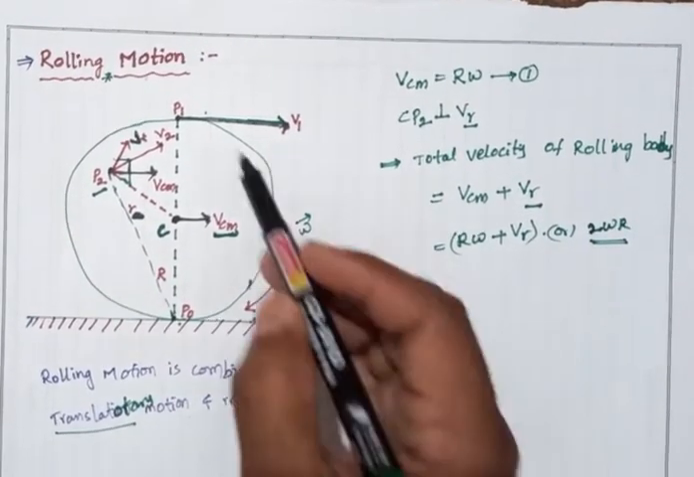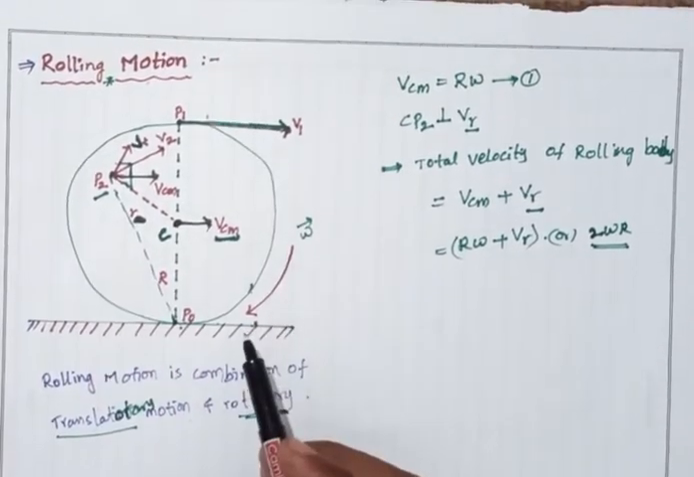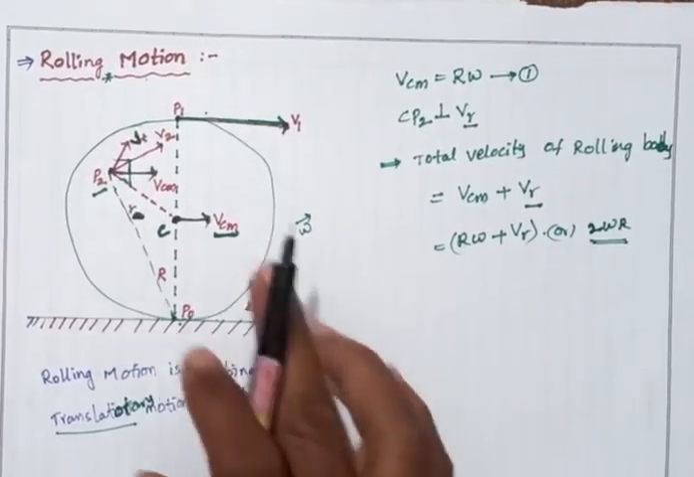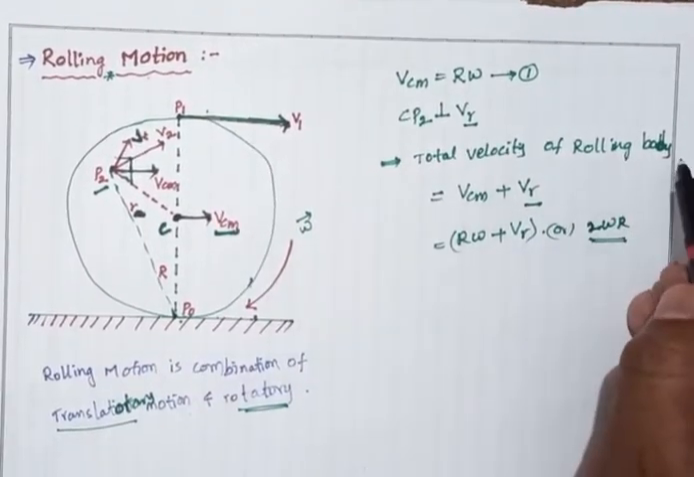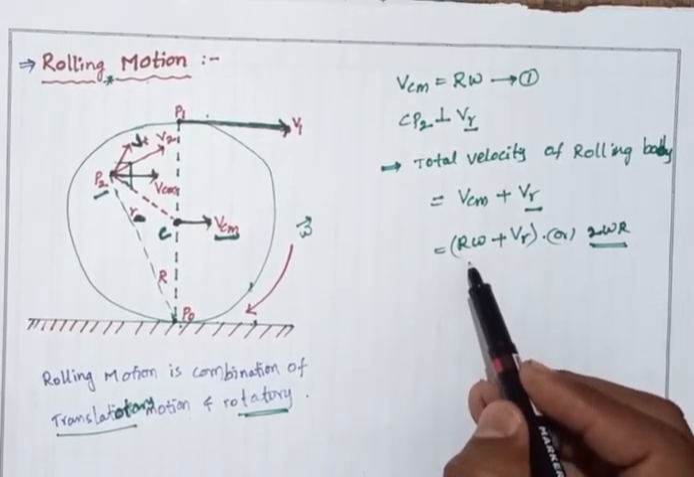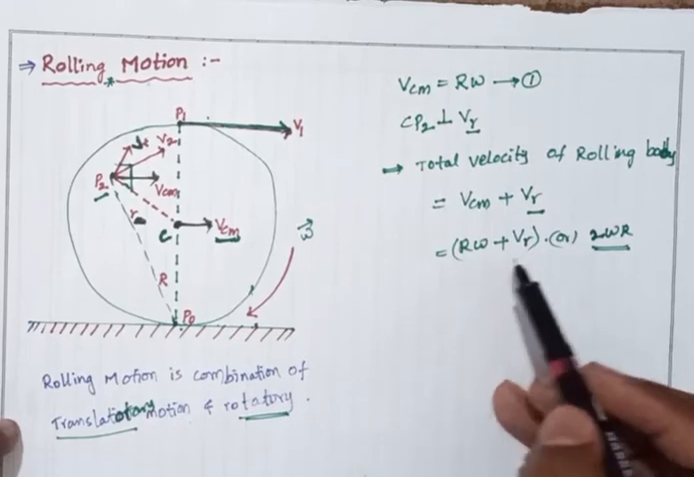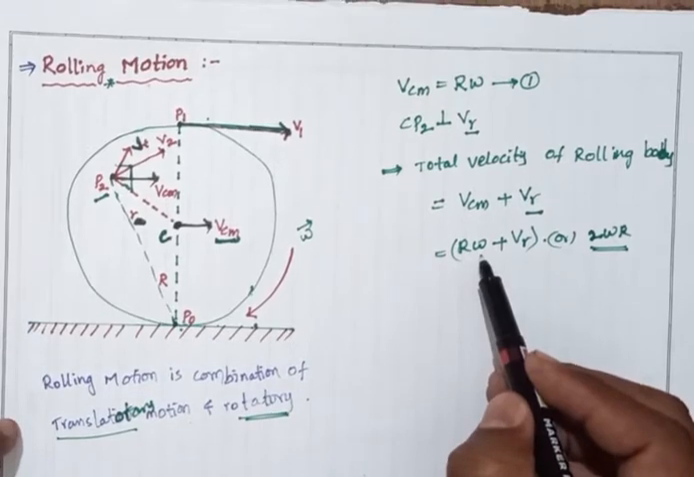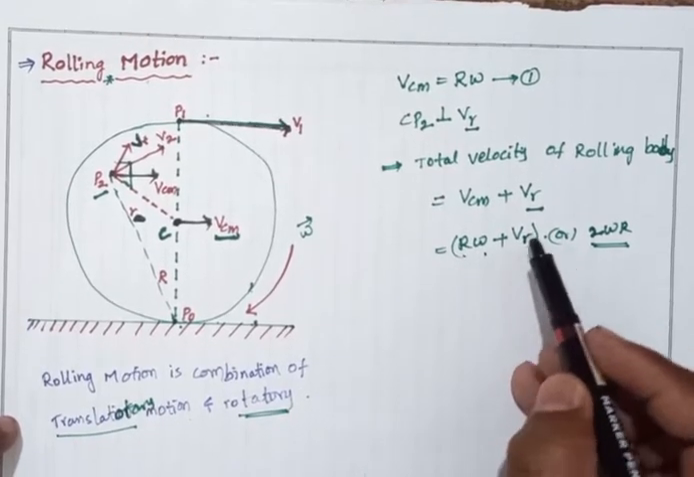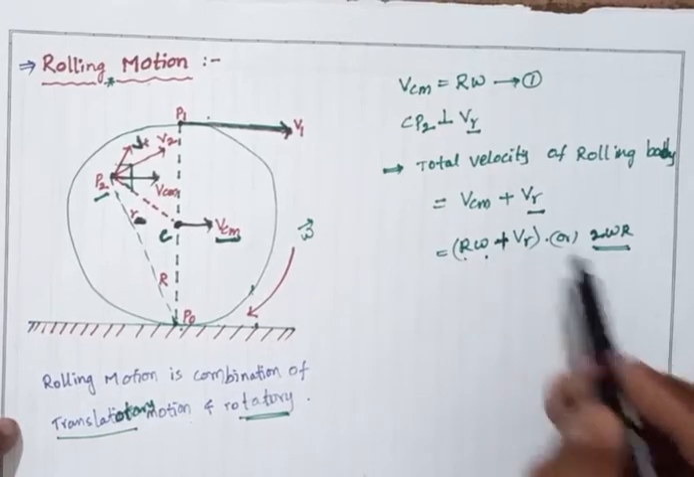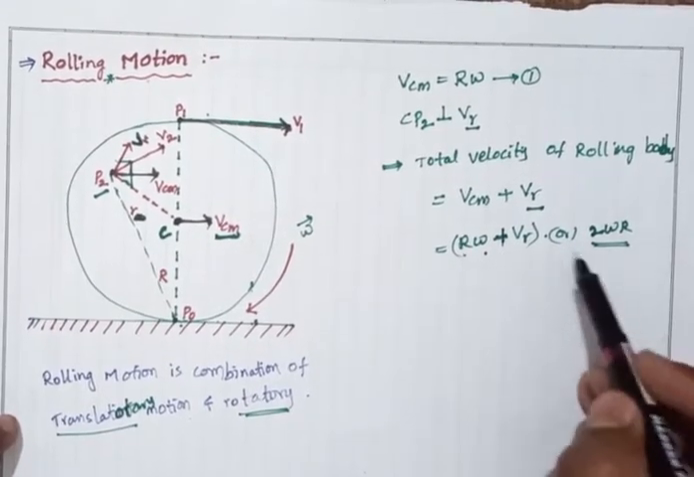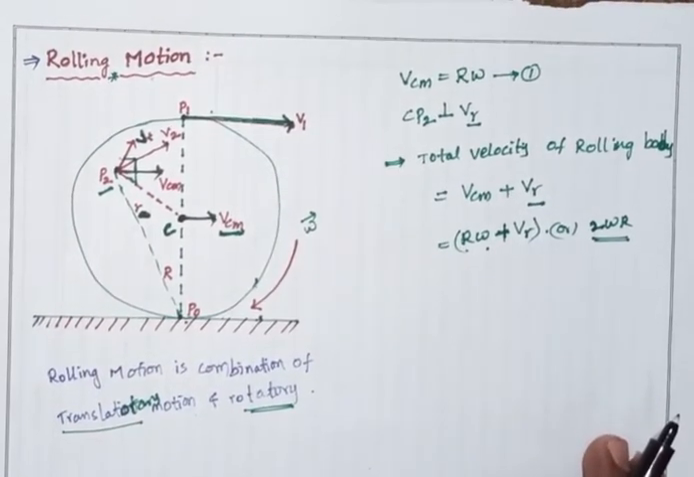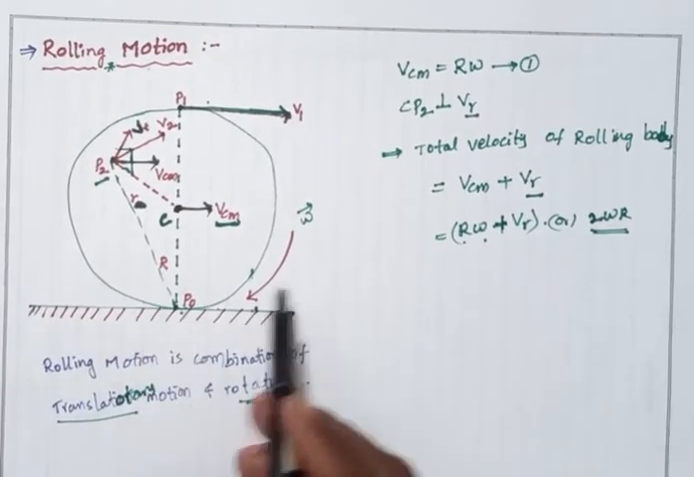This applies to a symmetric body, for example a disc. So the total velocity of a rolling body consists of translational velocity and rotational velocity. The translational velocity is r omega along the center of mass, and the rotational velocity is also r omega, so the total is 2 omega r. So this is the rolling motion of a body.